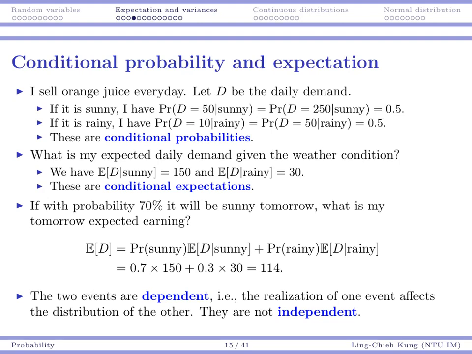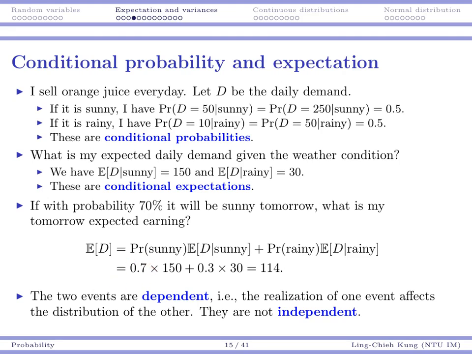Suppose that the sunny day probability is 70%, then my tomorrow's expected earning, or tomorrow's expected total demand, would be this. I'm going to have the probability of a sunny day times the conditional expectation under a sunny day, plus the other one for the rainy day, which is somewhat intuitive.